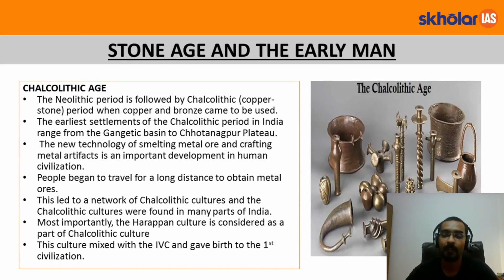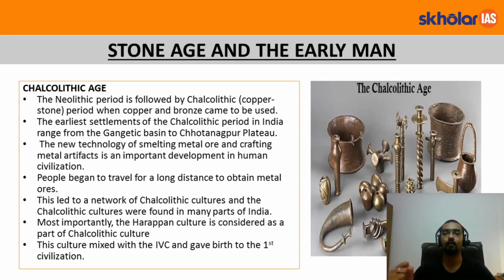Now, how was this metal obtained? People used to travel long distances to obtain this metal, and when they traveled long distances, they developed a network in this Chalcolithic culture, and this Chalcolithic culture was now found in many parts of the Indian subcontinent. Most importantly, the Harappan culture is considered a part of Chalcolithic culture. This Chalcolithic culture mixed with the Indus Valley and gave birth to the first civilization.